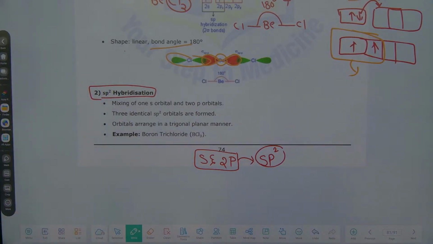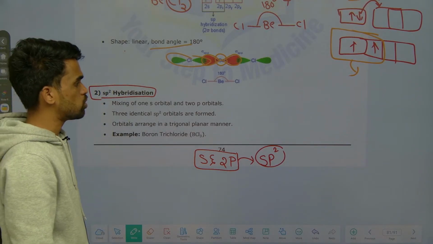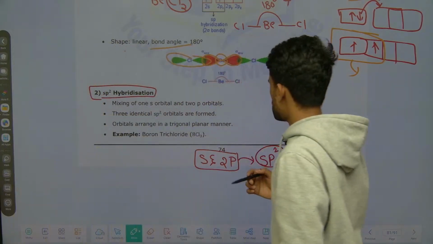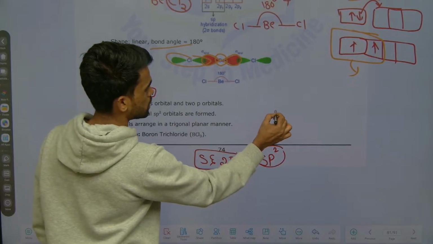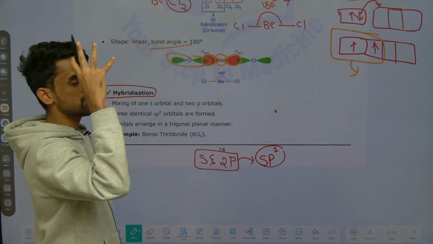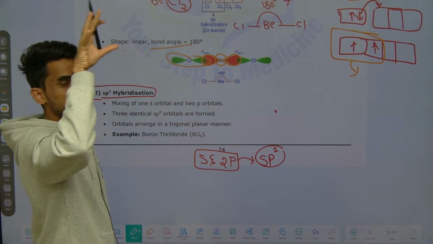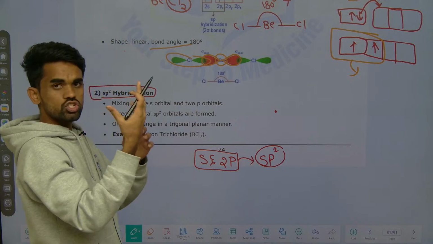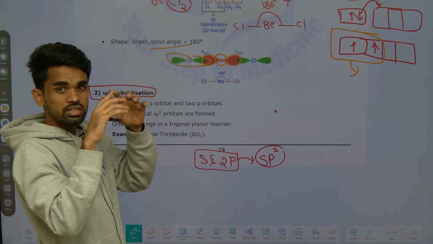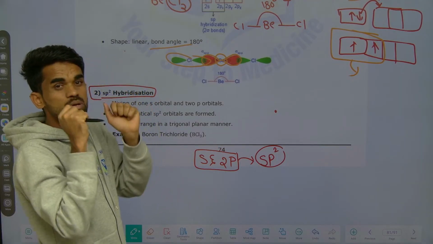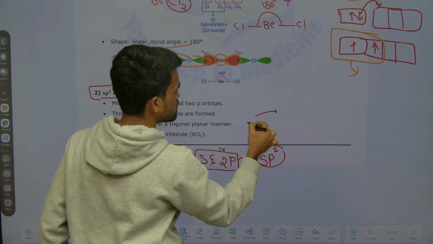Now how are these sp2 hybrid orbitals oriented? There are 3 orbitals. Imagine a spherical, 3-dimensional view, and try to arrange these orbitals in 3 dimensions with maximum separation. Yes, you can place them in this manner.